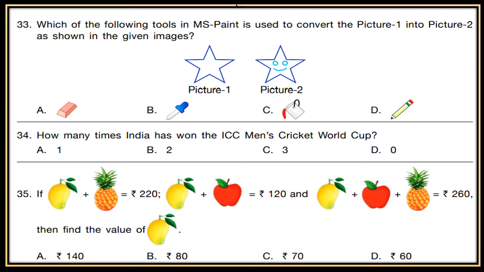35th. If mango plus pineapple is 220, mango plus apple is rupees 120, mango plus apple plus pineapple is 260, then find the value of mango. Now from equation 2, mango plus apple is 120. So in equation 3, put this value, mango plus apple 120. So you will get the value of pineapple, and then put the value of pineapple in equation 1, you will get the value of mango.